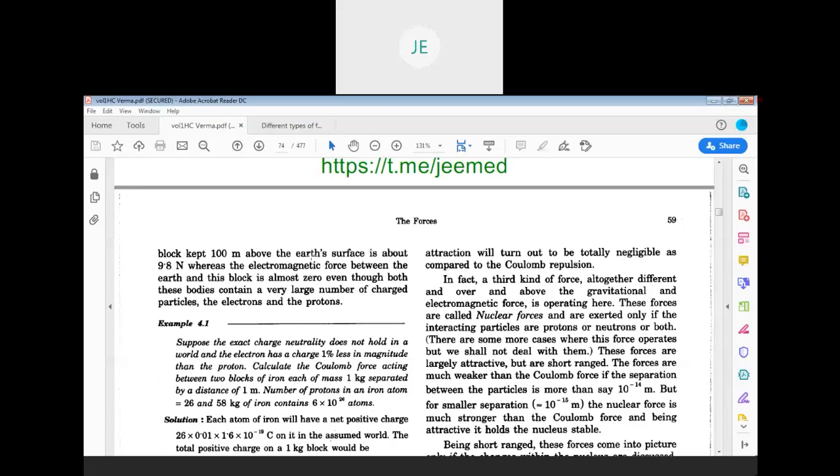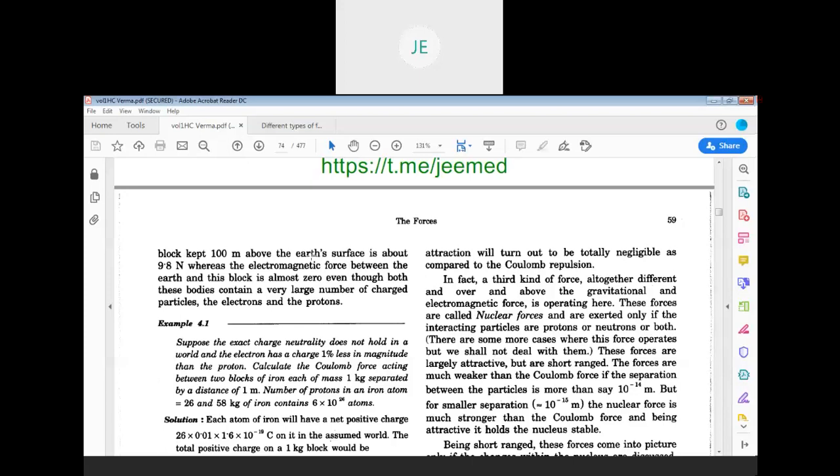There is something called range. Electromagnetic forces are short range compared with gravitational force. So they act only within a certain distance, only within a certain range. If the two particles are separated by a very small distance, of the order of 10 power minus 10 meter or 10 power minus 15 meter, or 10 power minus 6 meter micrometer range, then electromagnetic forces become appreciable.